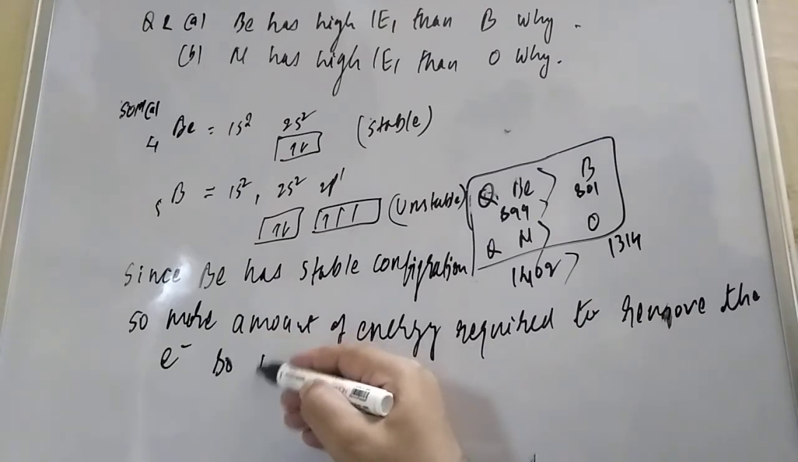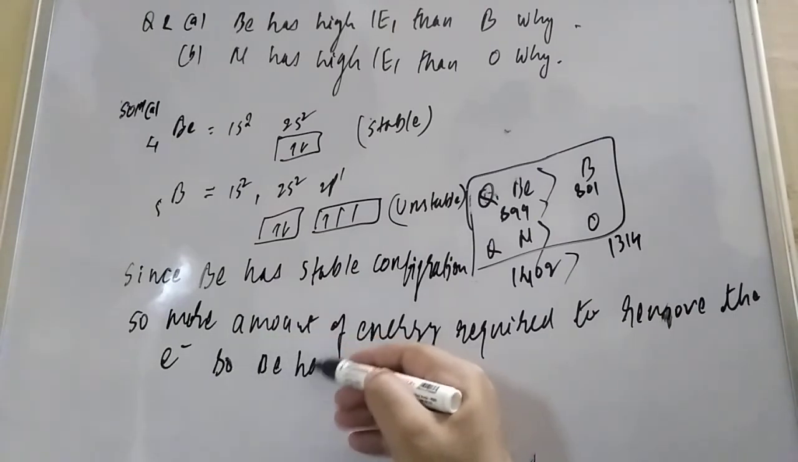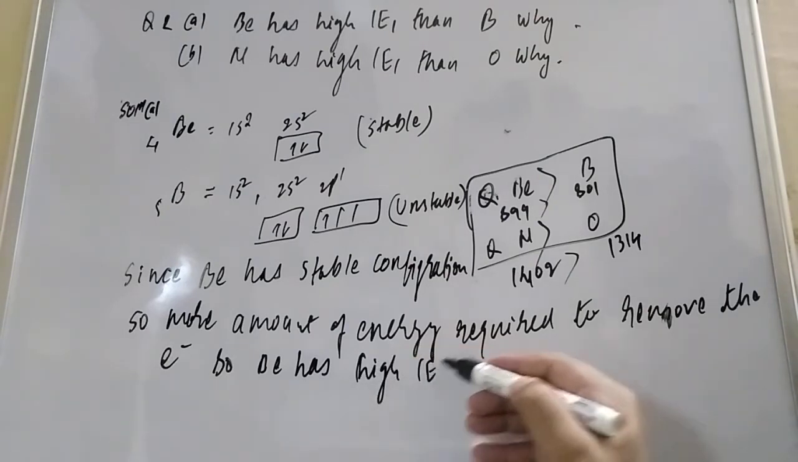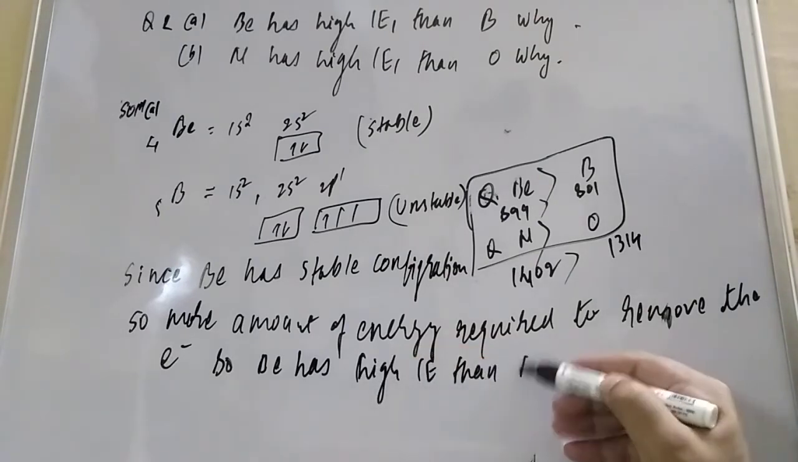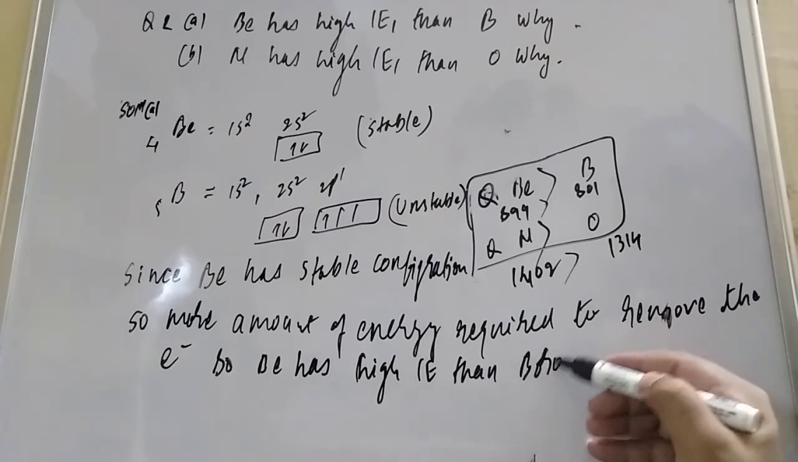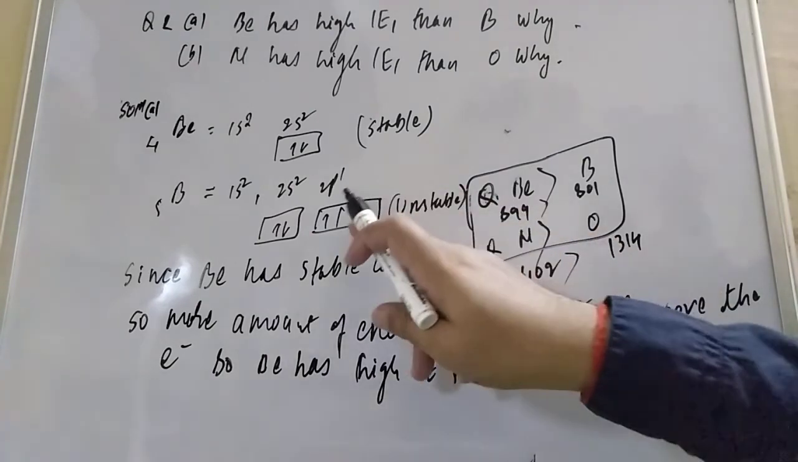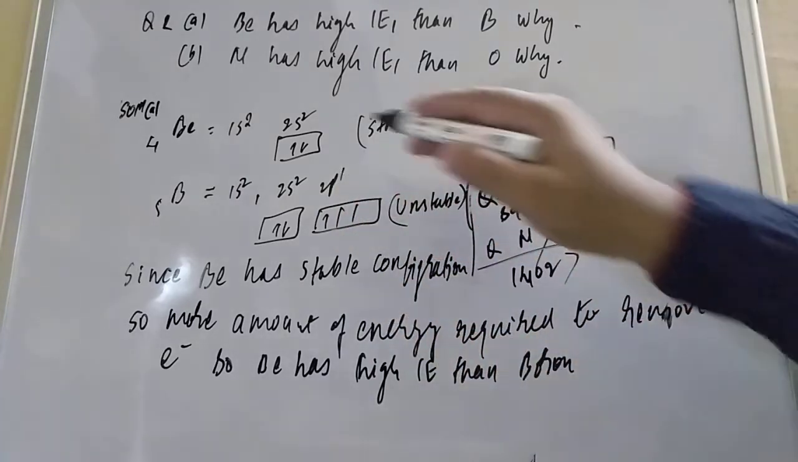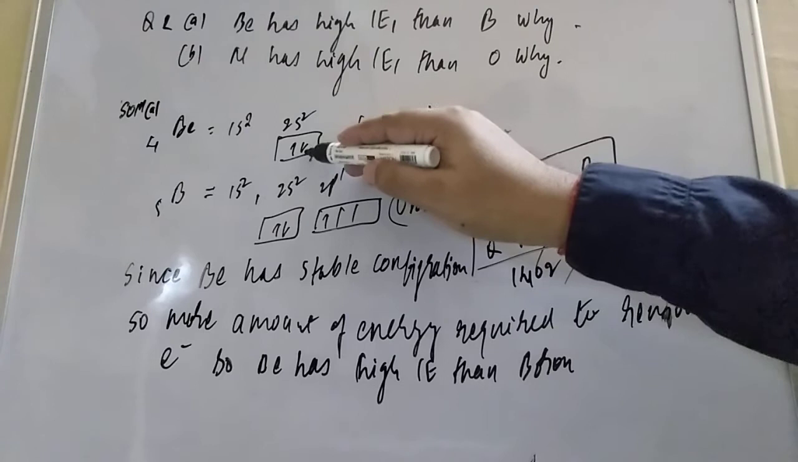So Be has high IE, then what, student? Then boron. Boron is unstable here. Either half-filled or fully filled orbitals are stable, student. This is fully filled, so removing an electron is very difficult.